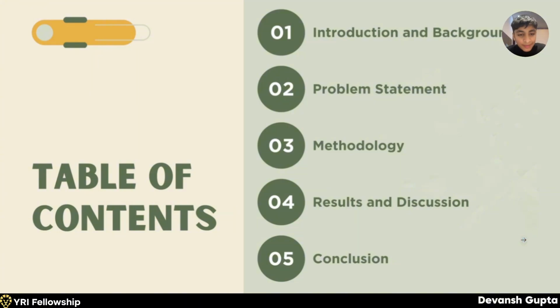Let me walk you through the table of contents of today's presentation. First, I will introduce my research topic and I'll give you the background behind my research topic. Second, I will state my problem. I'll display my problem statement. Third, I'll discuss methodology. Fourth, I will discuss results and relevant discussion around those results. And fifth, I will conclude my research presentation. So I will move deliberately and explain each graph, table, and metric clearly as we move through different parts of my research presentation.